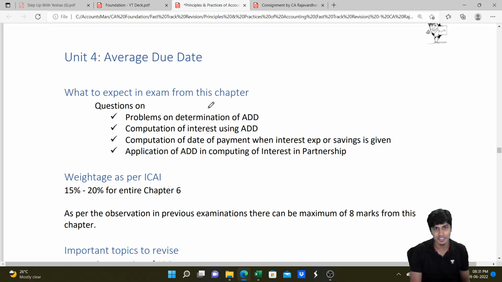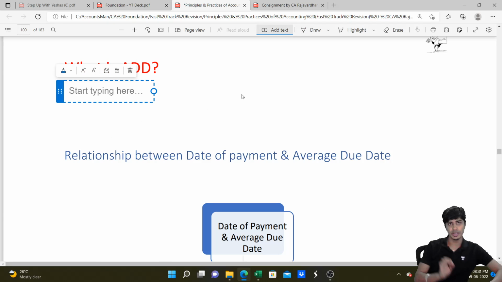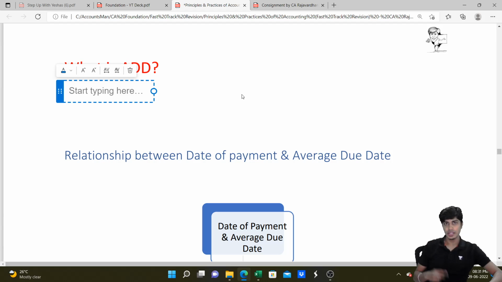Okay, what is average due date, and do we have the space for a formula or something in here? No, we don't have. I need to write it down. Okay. So what is average due date? Average due date is such date on which if the amount is settled, there would be neither any interest payable nor any interest receivable. See, you would have to settle the bills on the due date. If you pay it after due date, you have to pay interest. If you pay it before due date, you will save interest. Like retirement and renewal of bill, what we discussed in the previous video, if you remember.